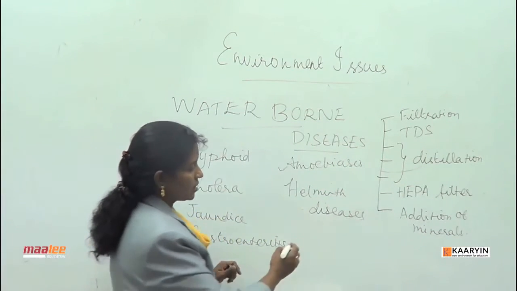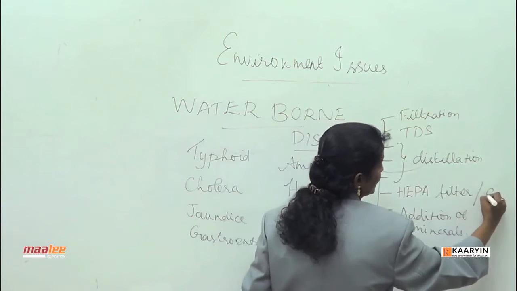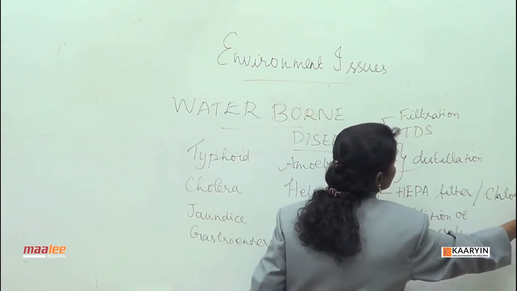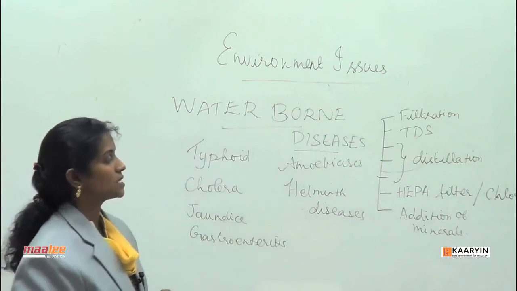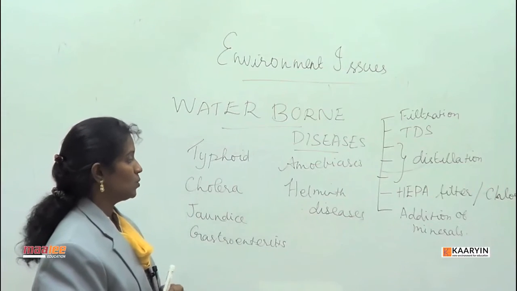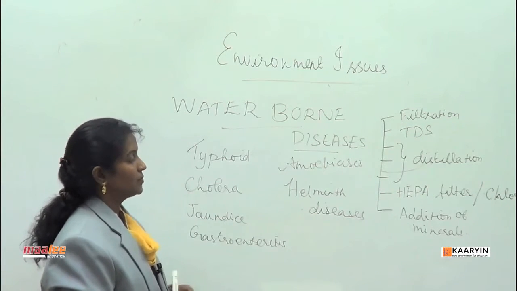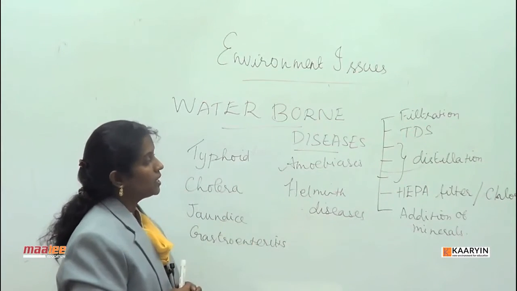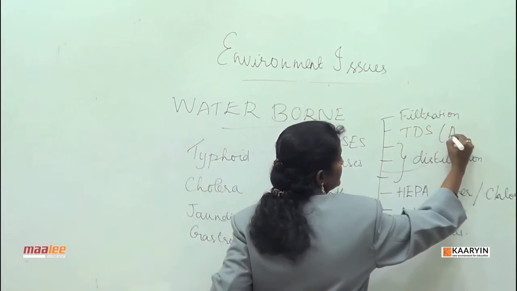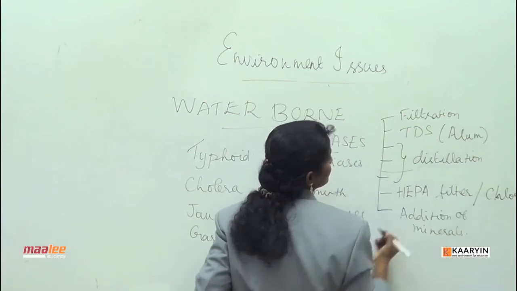In the water supplied by the government, the TWAD board uses chlorination instead. So they do not perform all the 7 steps. However, after filtration and TDS removal, they just add chlorine and then dispense the water to the domestic system. So chlorination is being performed. For TDS removal, they use alum. Alum is used generally for removal of the TDS.